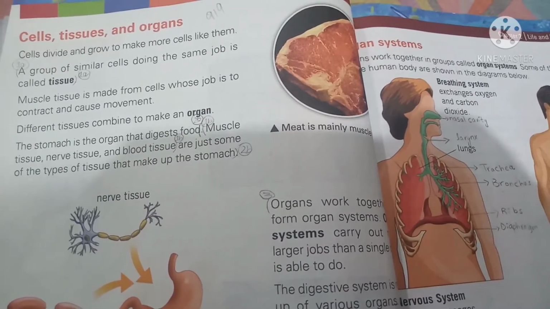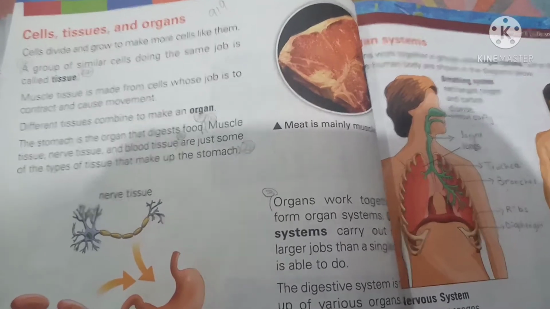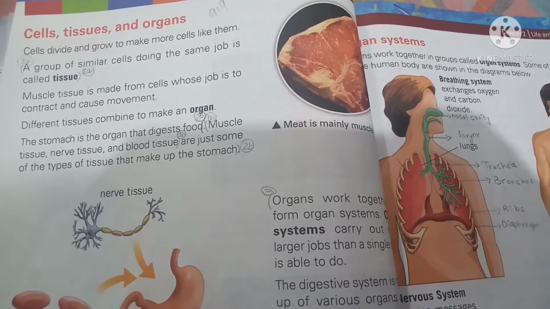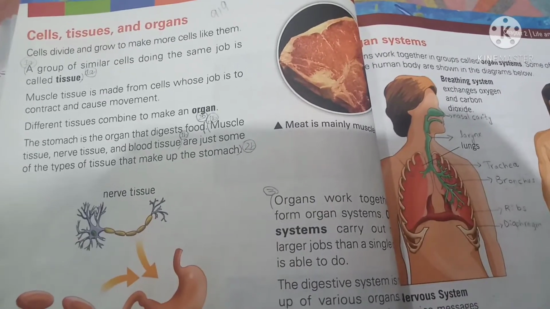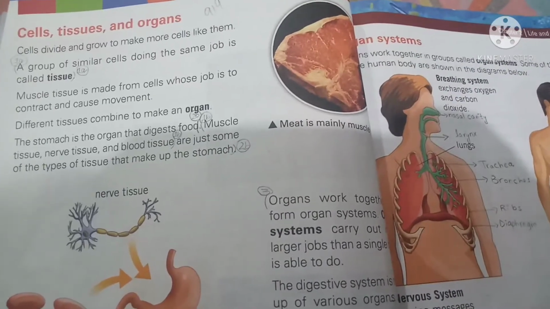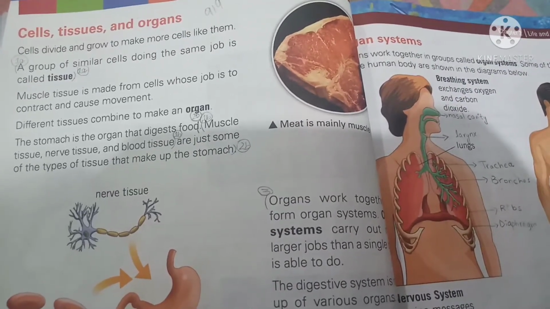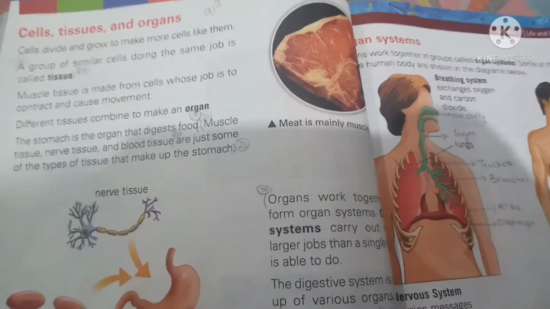As you know, cells are the basic structural and functional unit of life, and each cell carries its specific function. When these cells divide, they make more cells like them. And when the similar cells combine to do some function, they form a tissue.